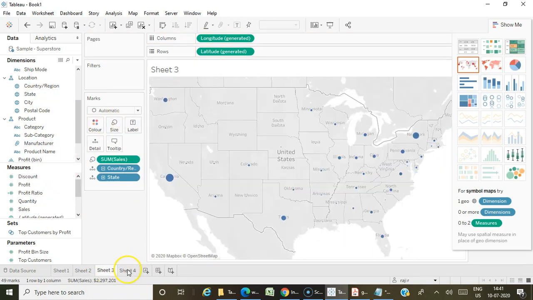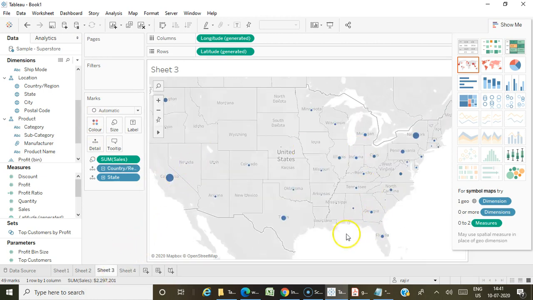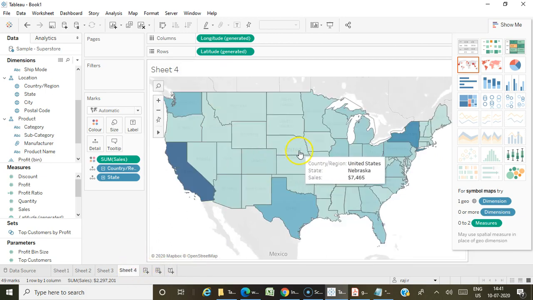This is a filled map. In both of them I have used the same fields. I have created a state map where I have used sum of sales in the size in the first map and sum of sales in the color in the second map. Since it is represented by symbols, we call it a symbol map. Here it is filled by colors, so it's called a filled map or map.